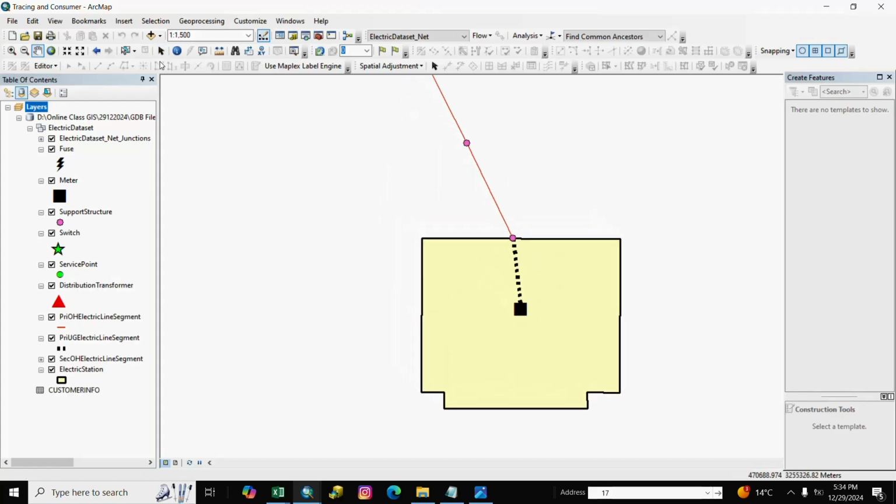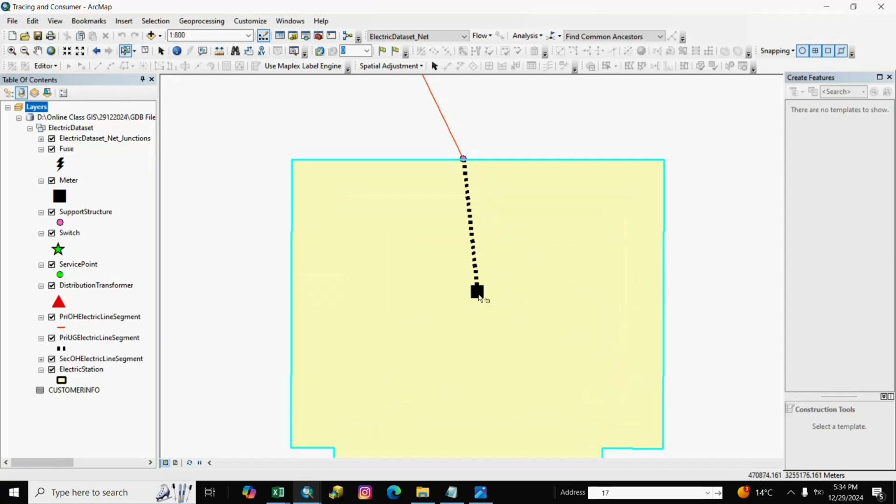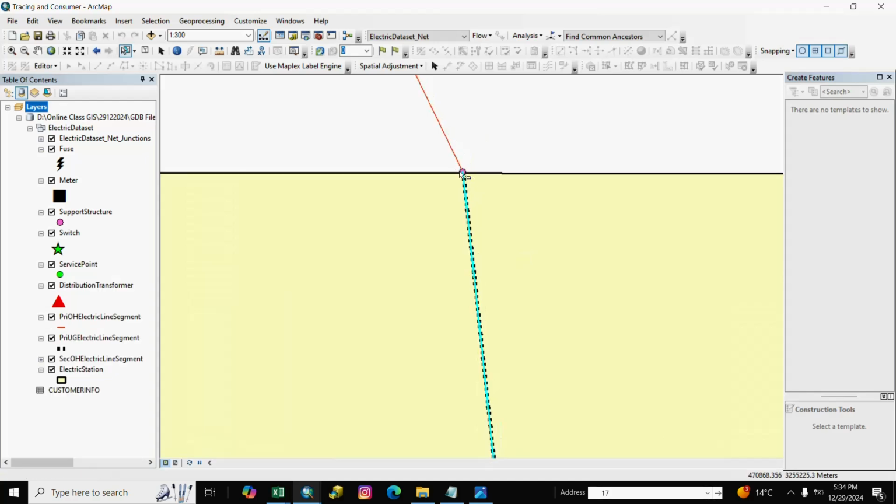Substation. See again. Here is substation. It is meter and primary UG and support structure.